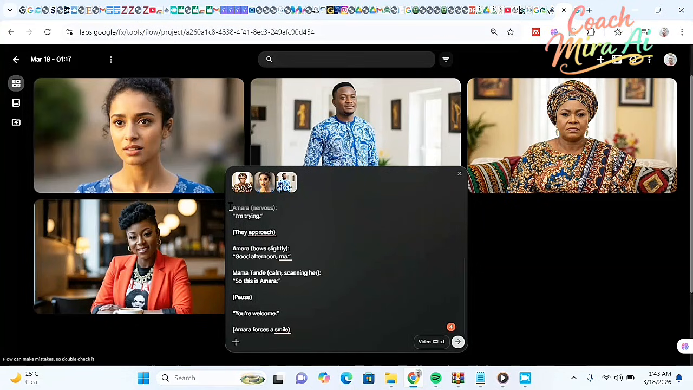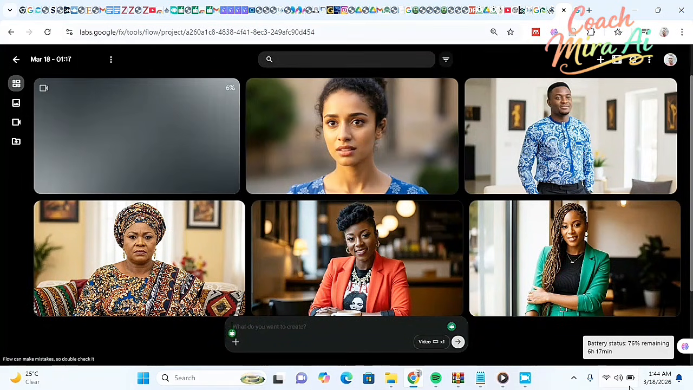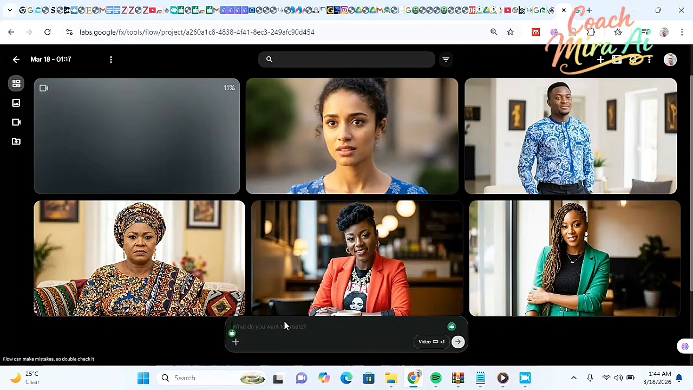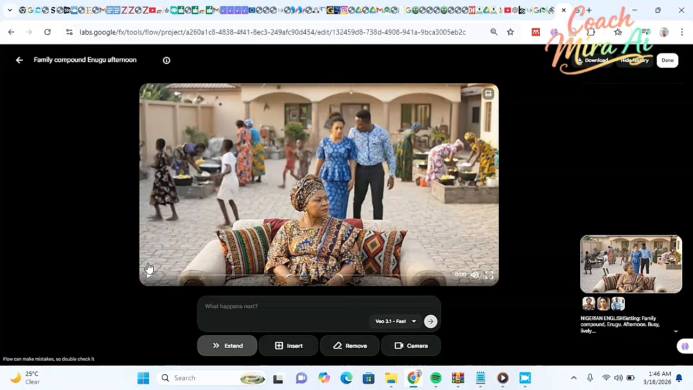All right, after uploading your images and pasting your dialogue, the next thing to do is to hit generate. When you hit generate, your video will start generating automatically. Now our video is ready, so I'm going to play it now. Let's see the amazing results.